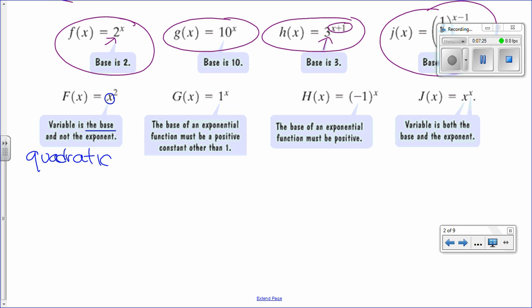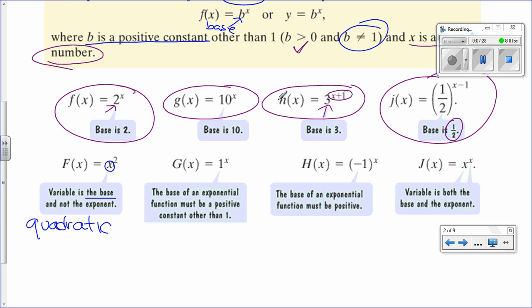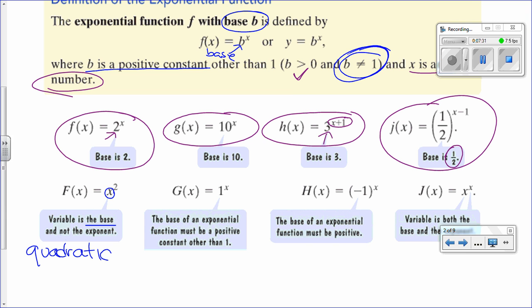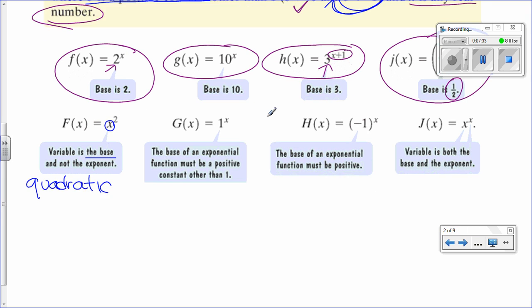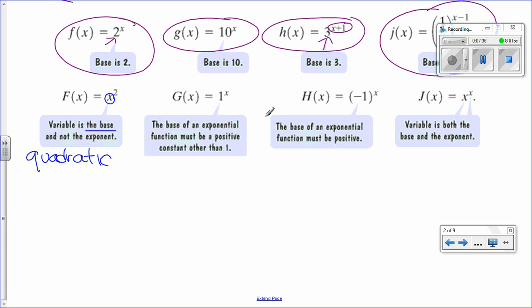Okay, now the next one. Remember how the definition says specifically that b cannot equal 1, right? The base cannot equal 1. And so we have 1 here, and if we were to make a table of values, let's say -1, 0, 1, 2. If we were to raise 1 to the power -1, what will we get? 1. We will get 1. What is 1 to the power 0? 1. What is 1 to the power 1? 1. What is 1 to the power 2? 1. Just 1.